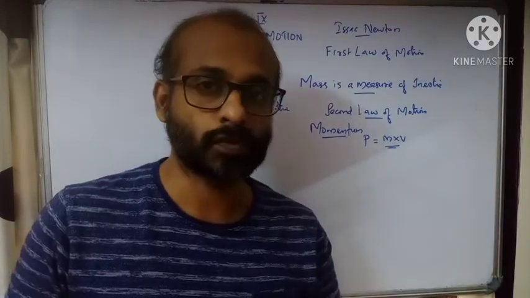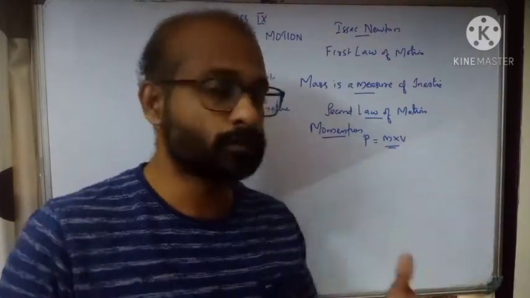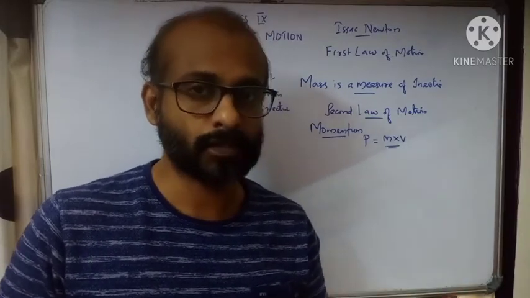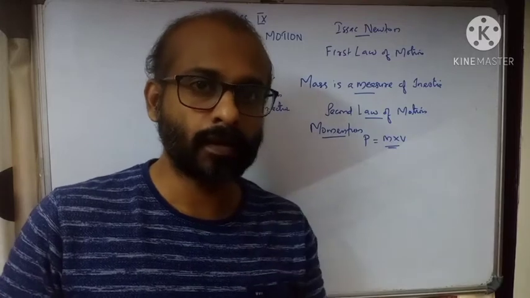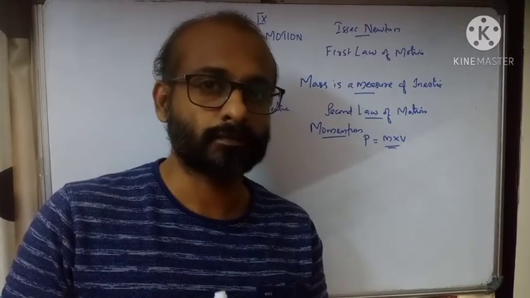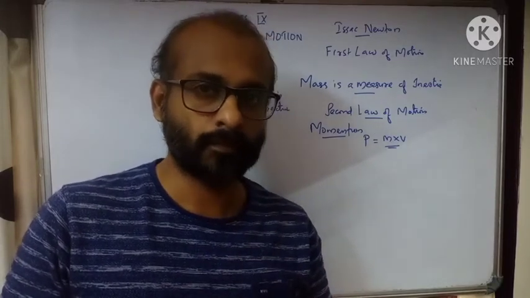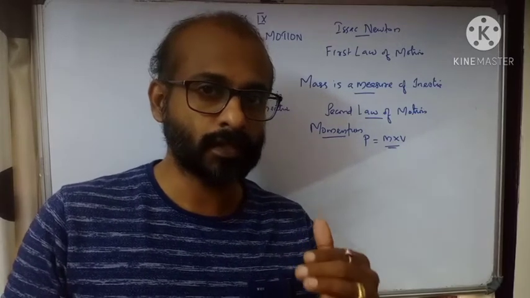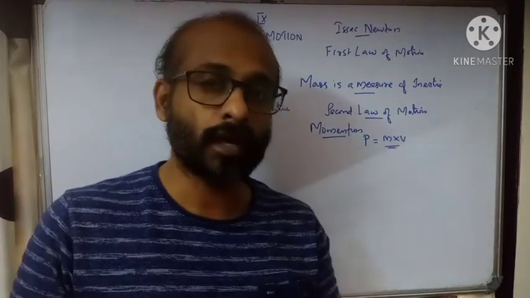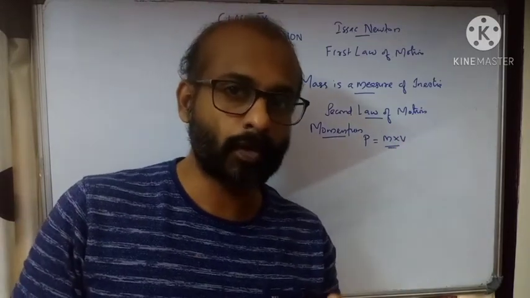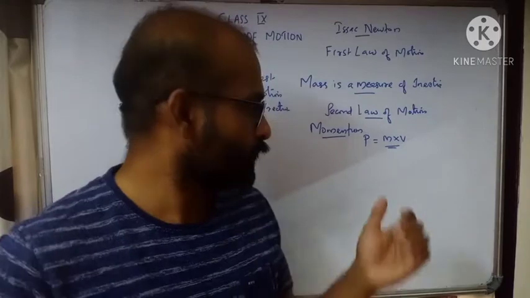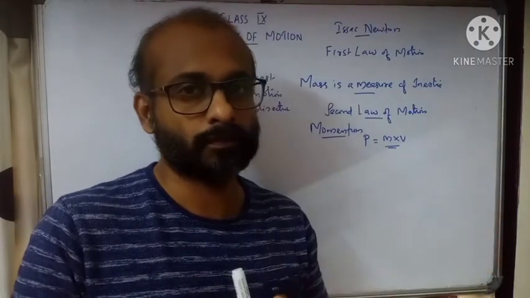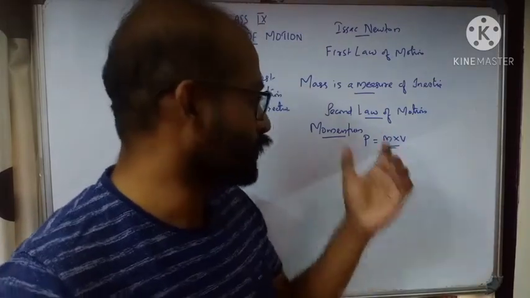Likewise, mass also. If mass and velocity both of an object increase, then the impact the moving object can produce increases. For example, let us consider a cycle and a car. Both are moving with the same speed, and both are hitting two persons. If the person is hit by the car, the injury will be more compared to the person hit by the cycle, because cycle is having less mass. Both are moving with the same speed. Okay, so that's a concept of momentum.